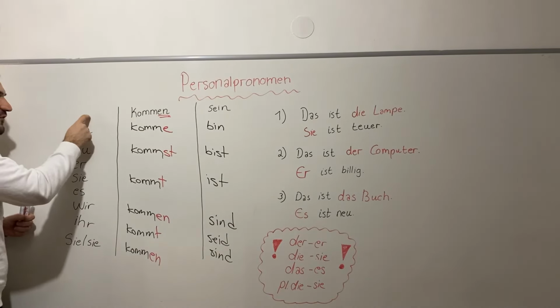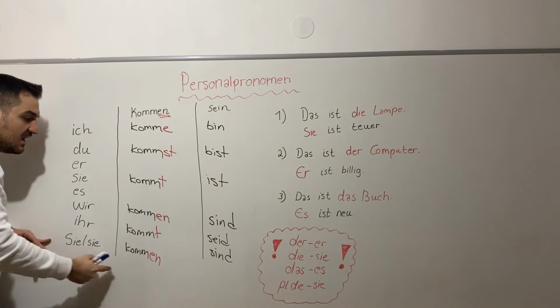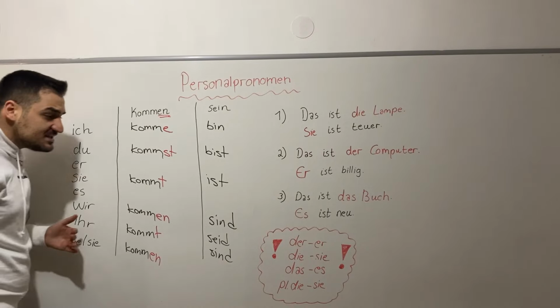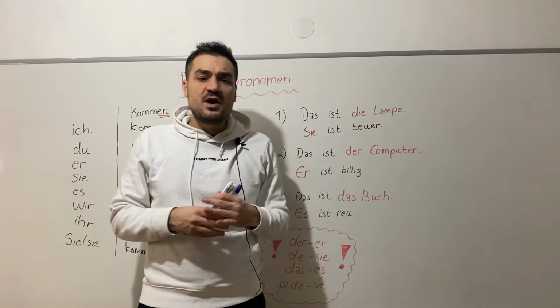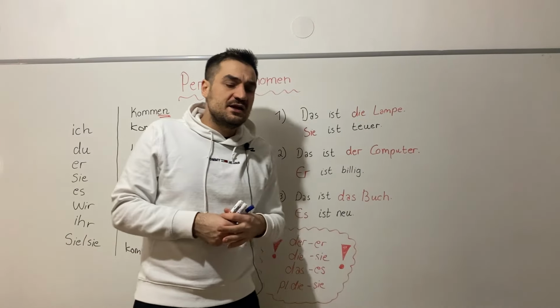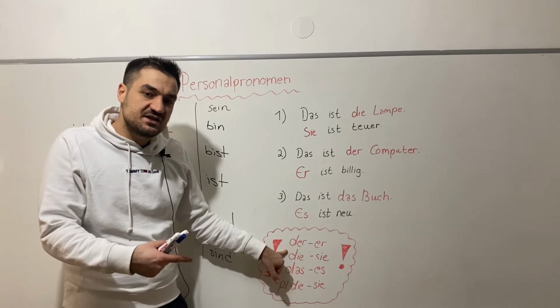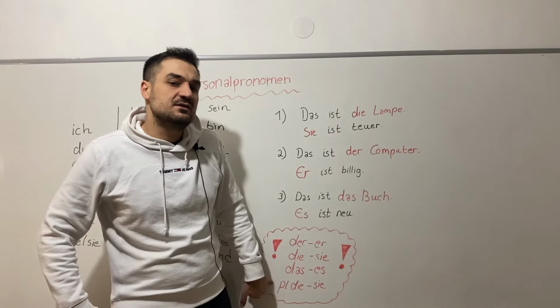That's why the first thing when we are using the personal pronouns is when we are conjugating the verbs. We are always using the personal pronouns. Now the second thing here. You know that in German we have some articles. The articles here are der, die, das, and we have the plural die.